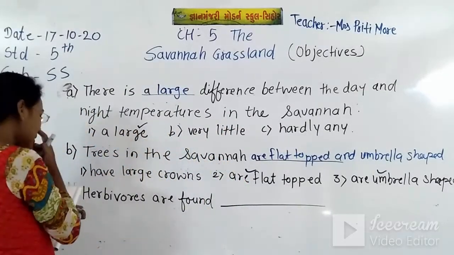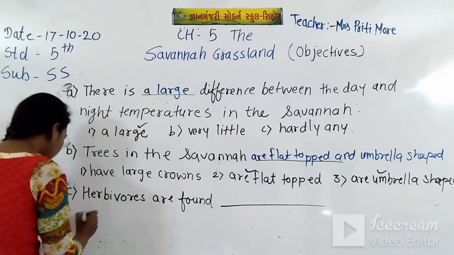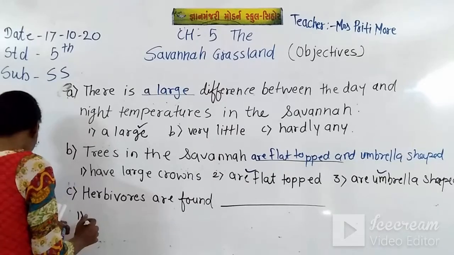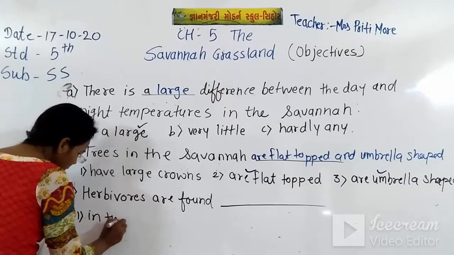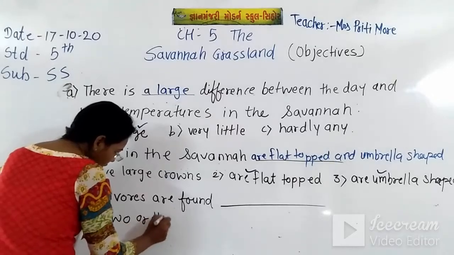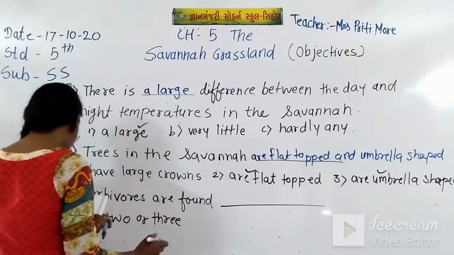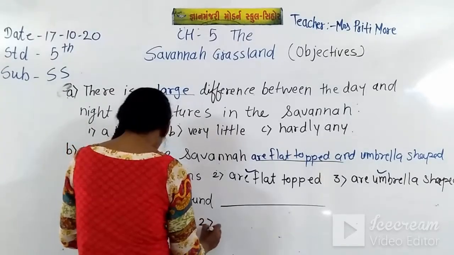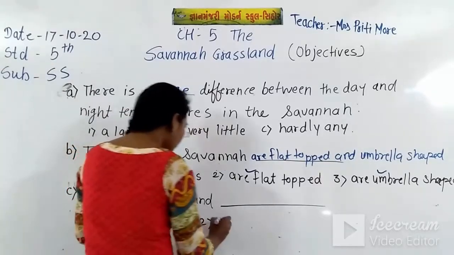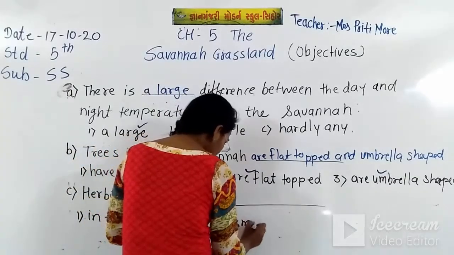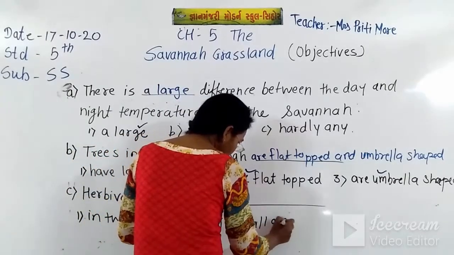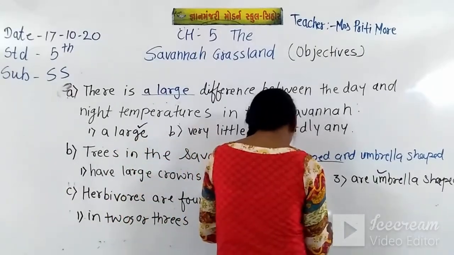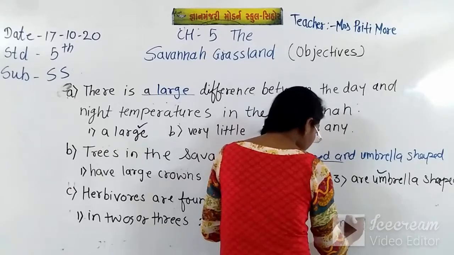The options are: 1, in 2s or 3s; 2, in small groups; and 3, in large herds.